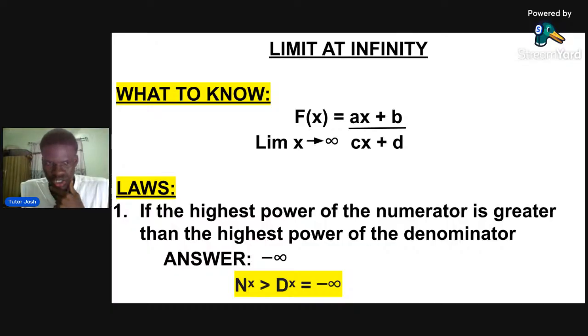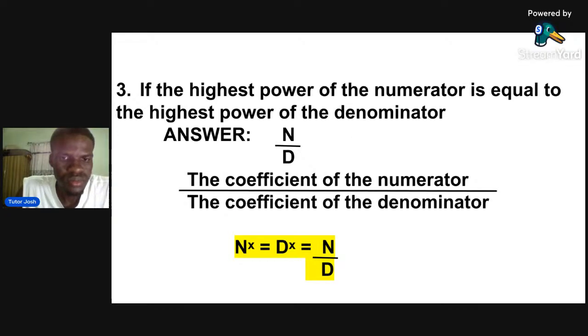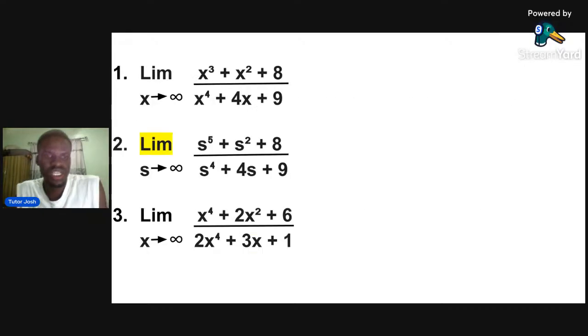All right, I can see minus infinity. I can see a lot of us typing minus infinity. Good. So let's go back to the question. Now, the third one says, look at what the third one says.